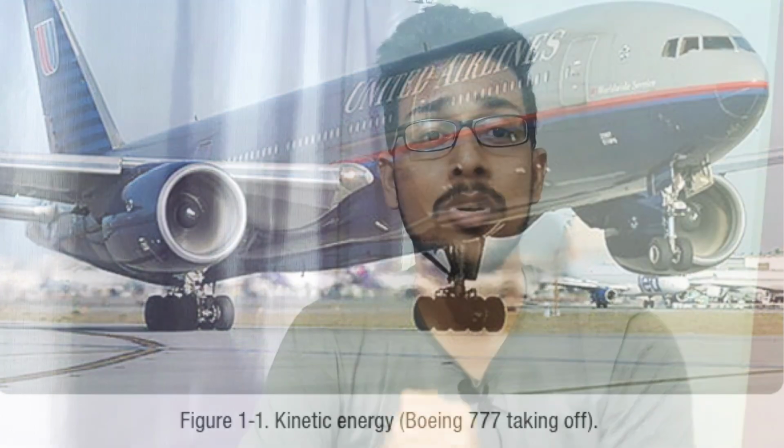The formula to calculate the kinetic energy is half mv square, where m is the mass of the aeroplane and v is the velocity. The unit of kinetic energy is the same as potential energy, which is foot pound and inch pound. So you can better imagine how much kinetic energy a plane holds when it is in takeoff position.